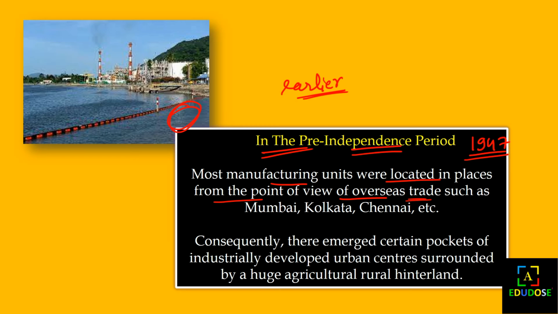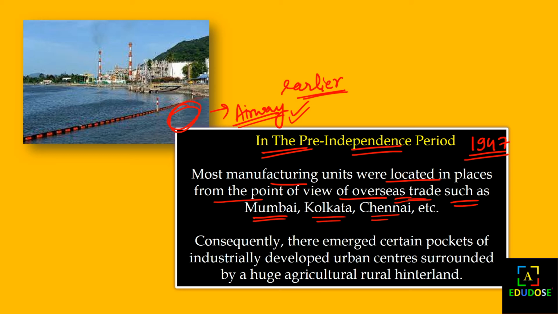At that time we did not have that many airways, and transport was not modern enough for air transport. So the overseas trade was such that they placed manufacturing units at Mumbai, Kolkata and Chennai, as they have coastlines there.